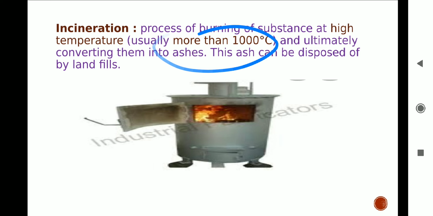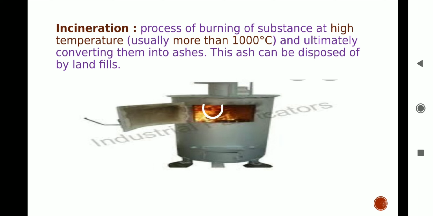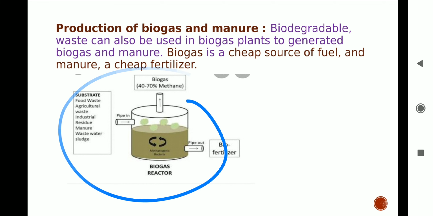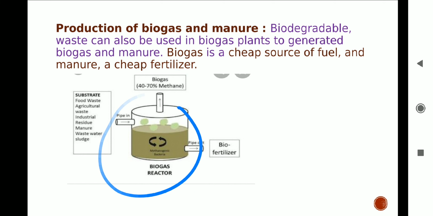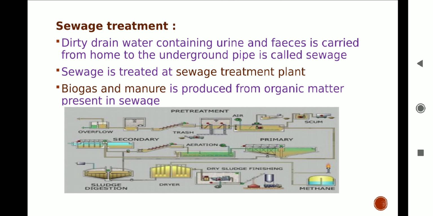Production of biogas and manure. Sewage is treated in a sewage treatment plant. Organic matter present in sewage is digested in the digester of the sewage treatment plant to produce biogas and manure. Sewage treatment: dirty drain water containing urine and feces is carried from houses by underground pipes and treated at the sewage treatment plant. The clean water produced through the sewage treatment plant is discharged into rivers.